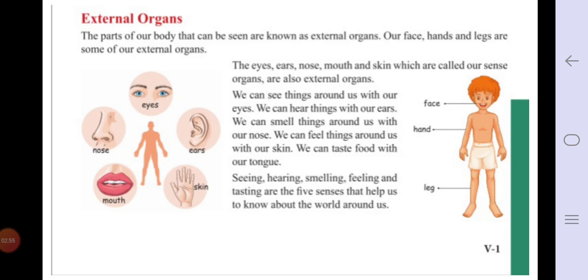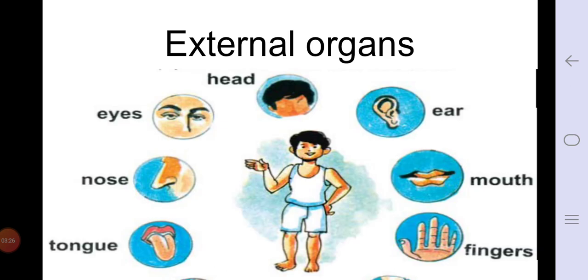So these are some sense organs of our body. They are also called external organs. We can see things around us with our eyes, we can hear things with our ears, we can smell things around us with our nose, we can feel things around us with our skin, we can taste food with our tongue. Seeing, hearing, smelling, feeling and tasting are the 5 senses that help us to know about the world around us.